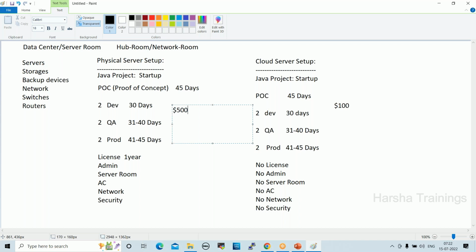So these are the advantages of cloud. That is why startup companies are directly moving to cloud. They're not using any physical servers, right? Currently, most of the project teams are migrating their applications to cloud because of cost saving. The client always looks for cost cutting, right? So 50% of the project teams have already migrated to cloud, and the other project teams still in physical environments are migrating to cloud, right? So these are the advantages of cloud.